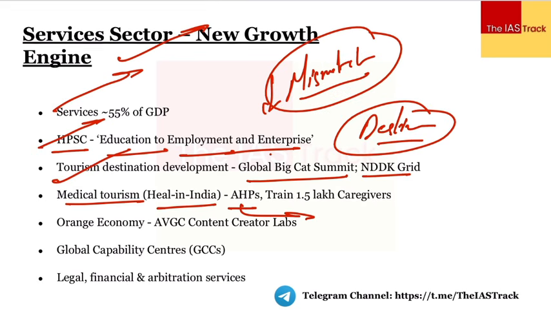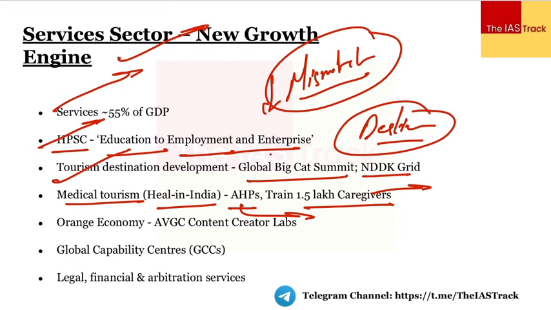So to make sure that we provide them, we come up with more courses in these areas, allied health professionals, and train 1.5 lakh caregivers, which are very important once we talk about the elderly population or the babies, right? So we have to focus upon these caregivers and give them the required industry training, so that they can have a professional experience. All the hierarchies, all the positions in the care economy are well written, and a proper framework is achieved with respect to the caregivers.